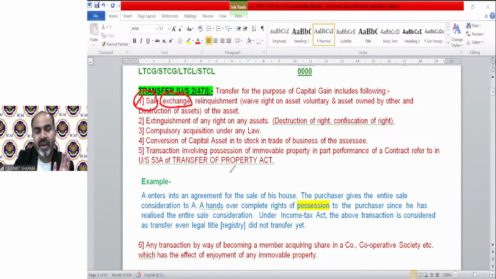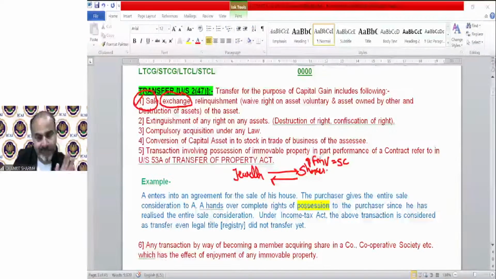For example, if I have jewelry and I transfer this jewelry to someone against shares, someone transfers shares to me and I transfer my jewelry. The fair market value of shares will be treated as sale consideration for the purpose of capital gain.